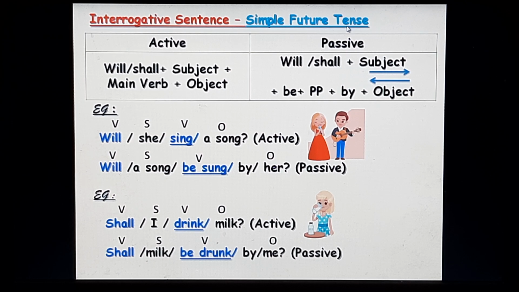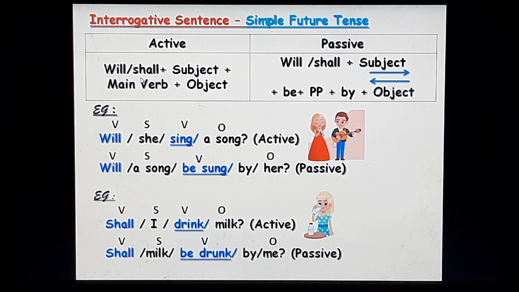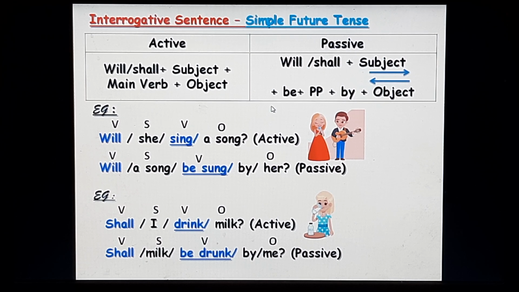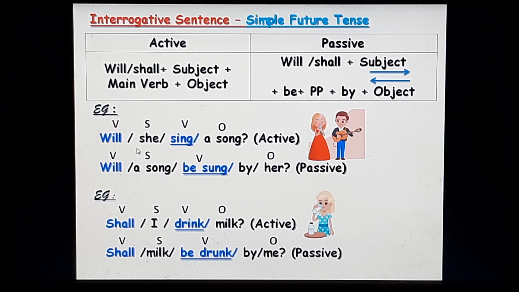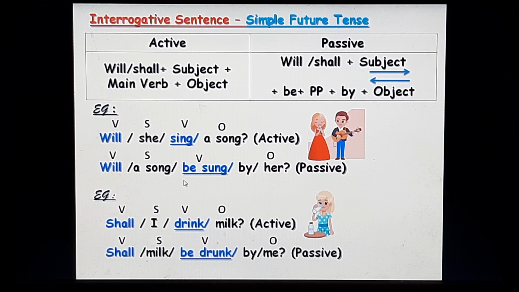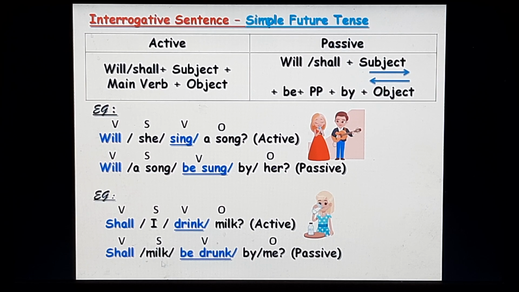In the simple future tense, it is the same auxiliary, will or shall, in the active as well as in the passive. Then you'll have the subject plus be plus past participle plus by plus object. Let's see the examples. Will she sing a song? Active. Will a song be sung by her? That is the passive. Shall I drink milk? Active. Shall milk be drunk by me? is the passive.